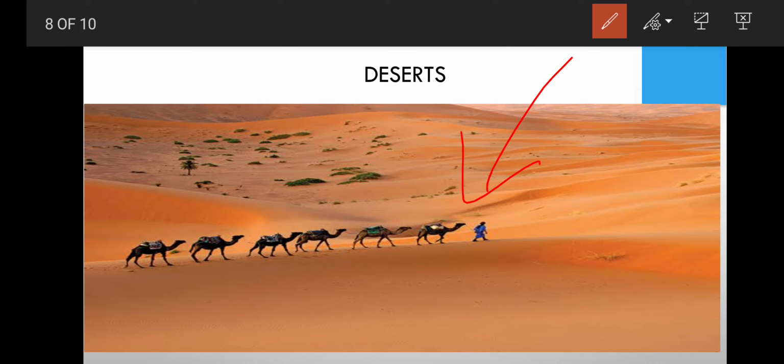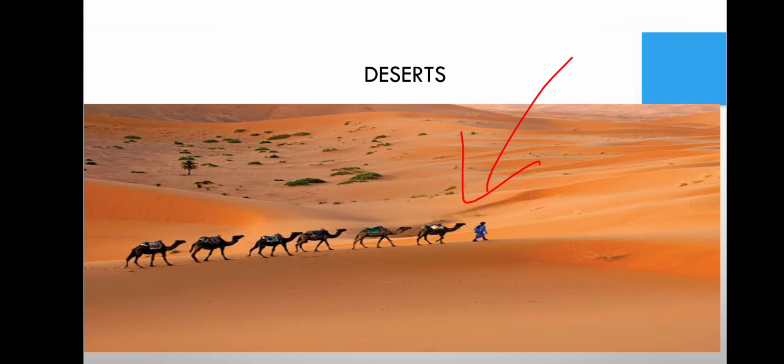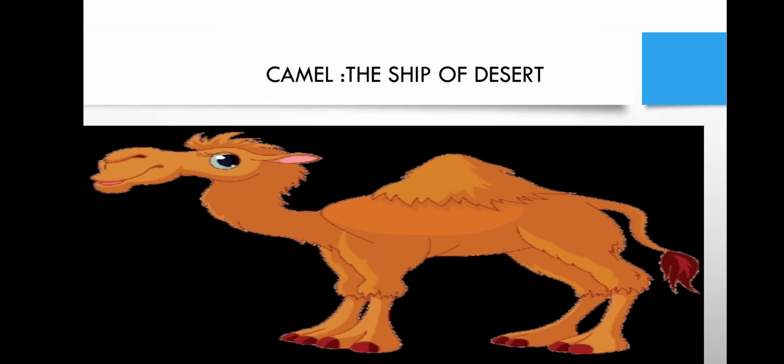So this is the image of a desert. As you can see, a lot of camels are walking over here. So I would like to tell you about the ship of the desert, that is the camel. If anybody asks which animal is known as the ship of the desert, you will reply the camel. Why is it called the ship of the desert?